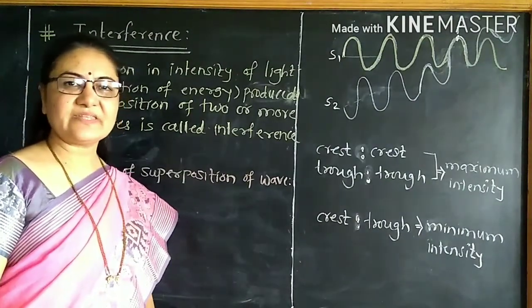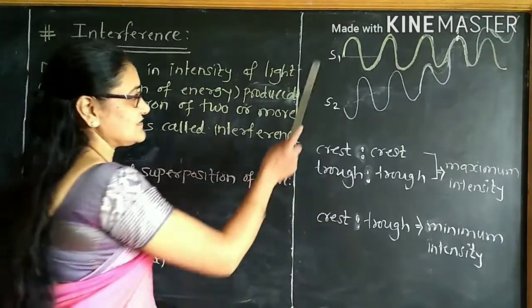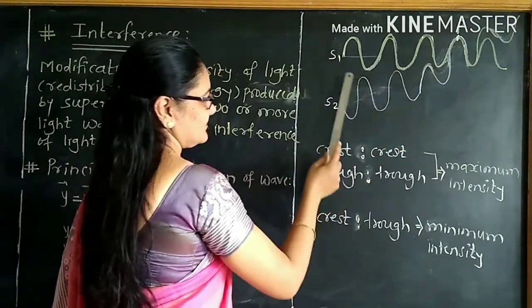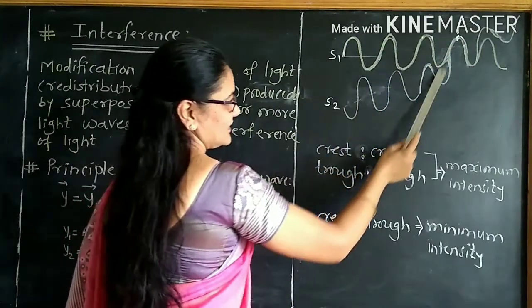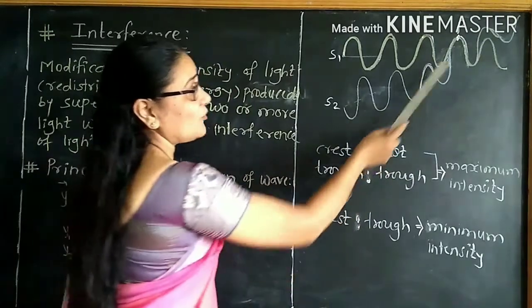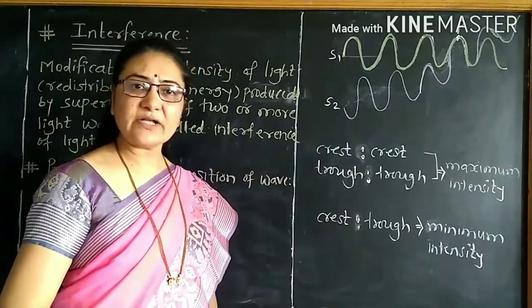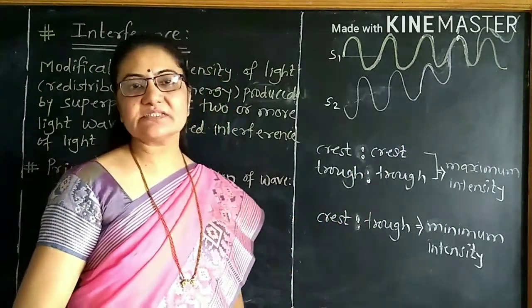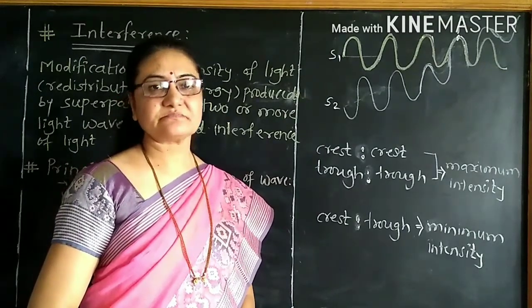Imagine in the medium there are two sources of light, source S1 and S2. They emit light in this direction. If the first wave propagated in this direction, the second wave is also propagated in this direction. At the point P, both these waves overlap. What will happen at that point? At point P, there will be either addition or subtraction of displacement produced. What is the resultant displacement?